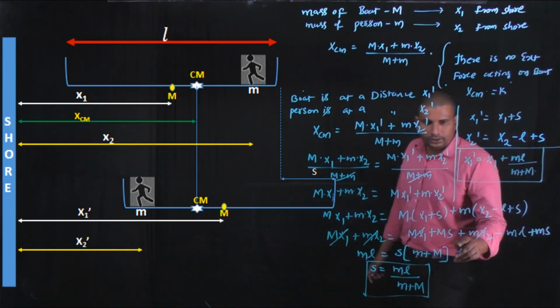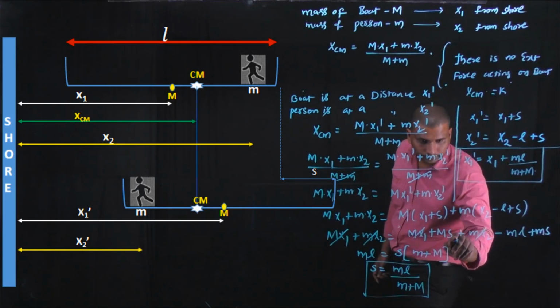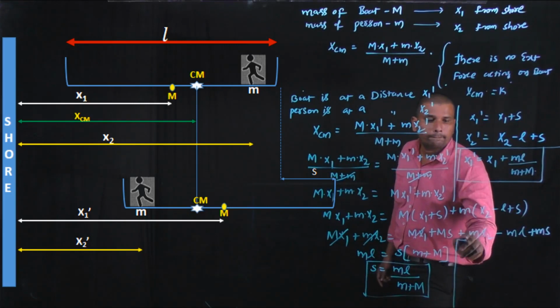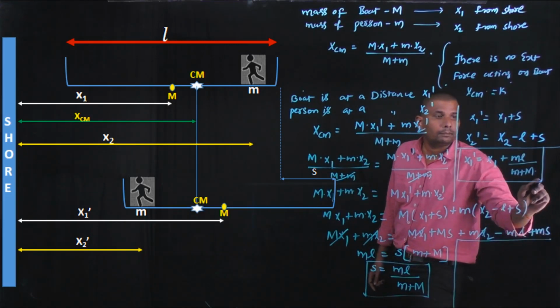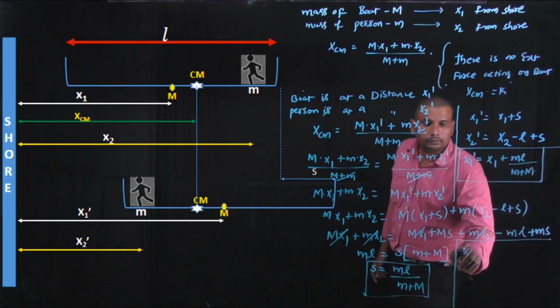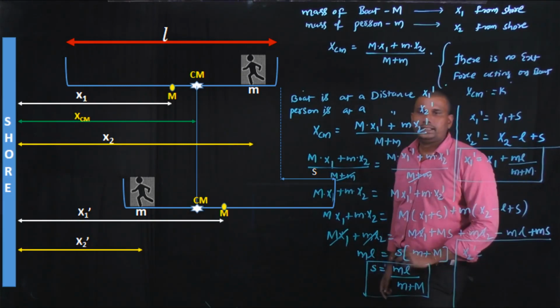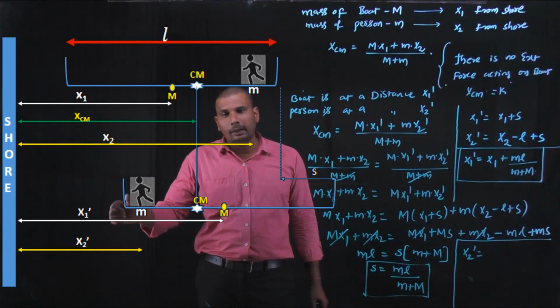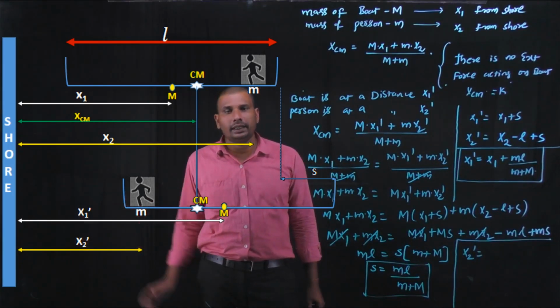And x2 dash is the distance between the person and the shore at the final condition.